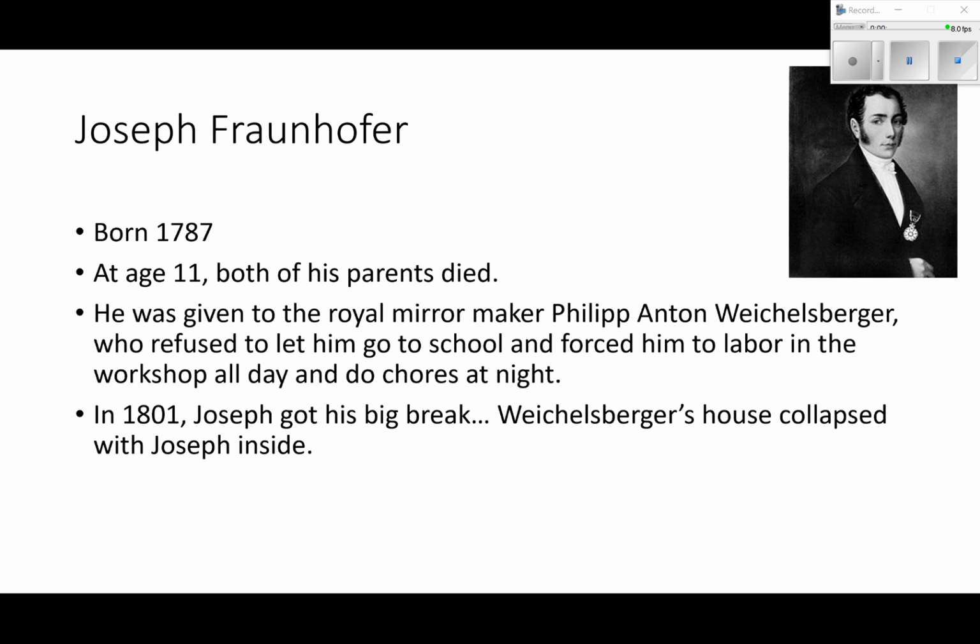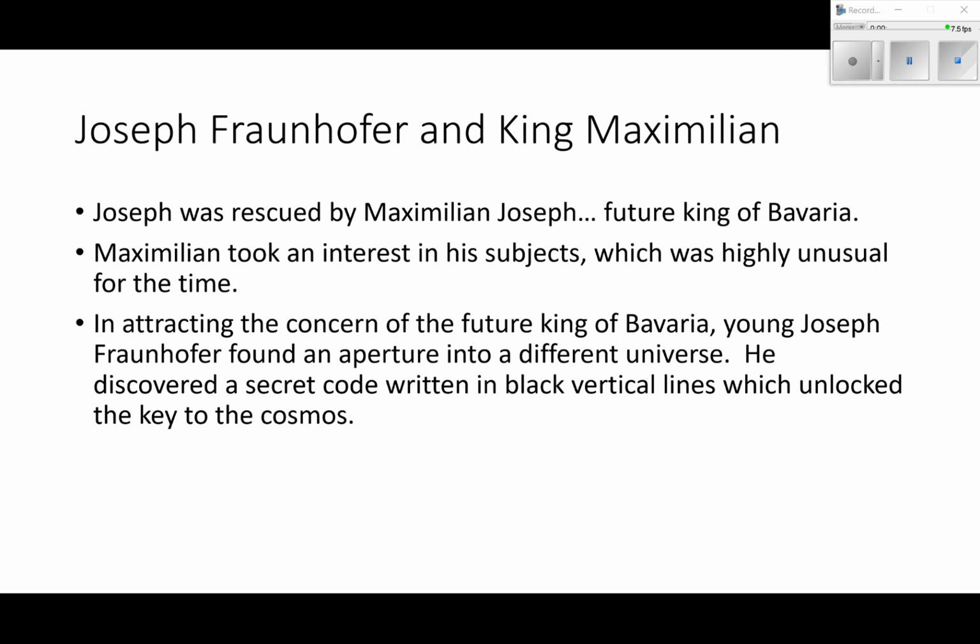But then in 1801, Joseph got his big break. Weichelberger's house collapsed on Joseph, with Joseph trapped inside. But Joseph was rescued by Maximilian Joseph, who was the future king of Bavaria. And Maximilian took an interest in his subjects, which was highly unusual for the time.